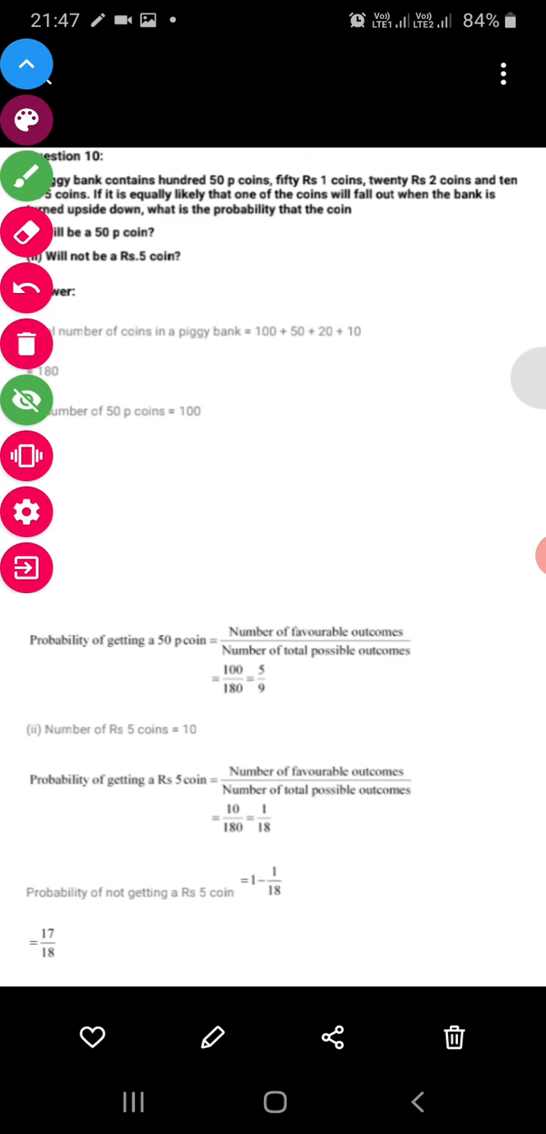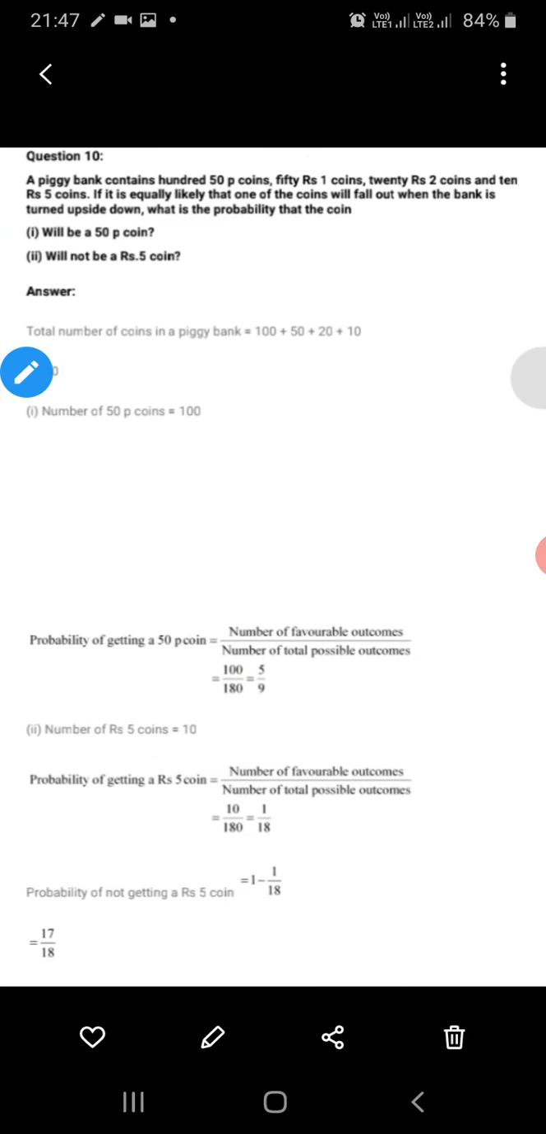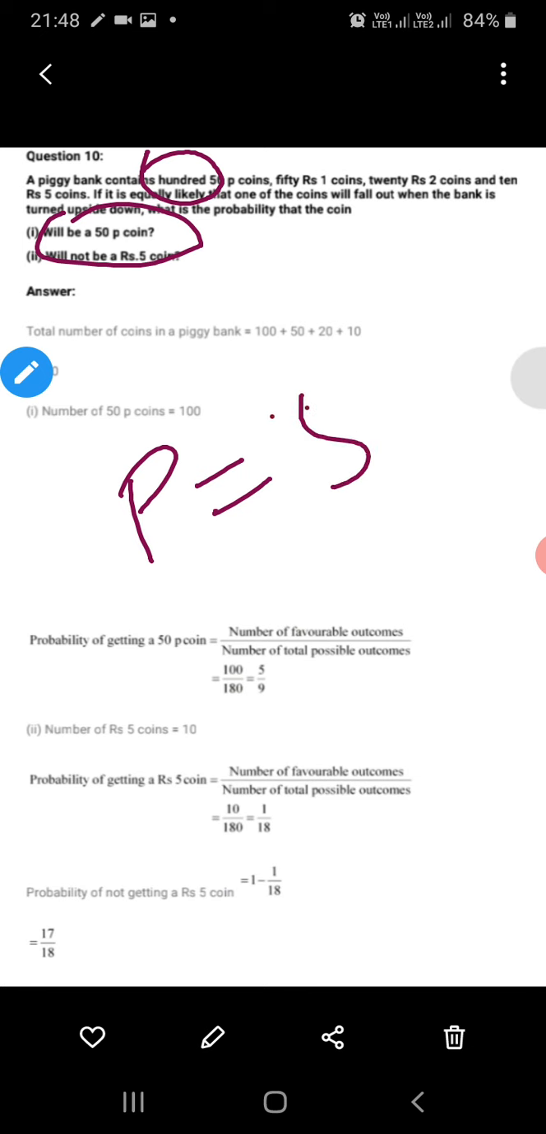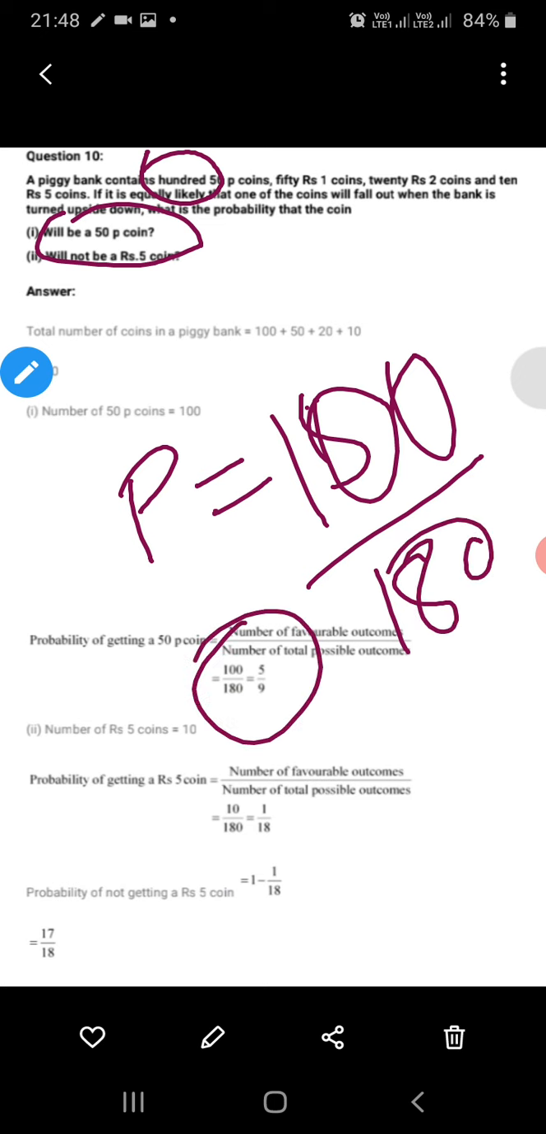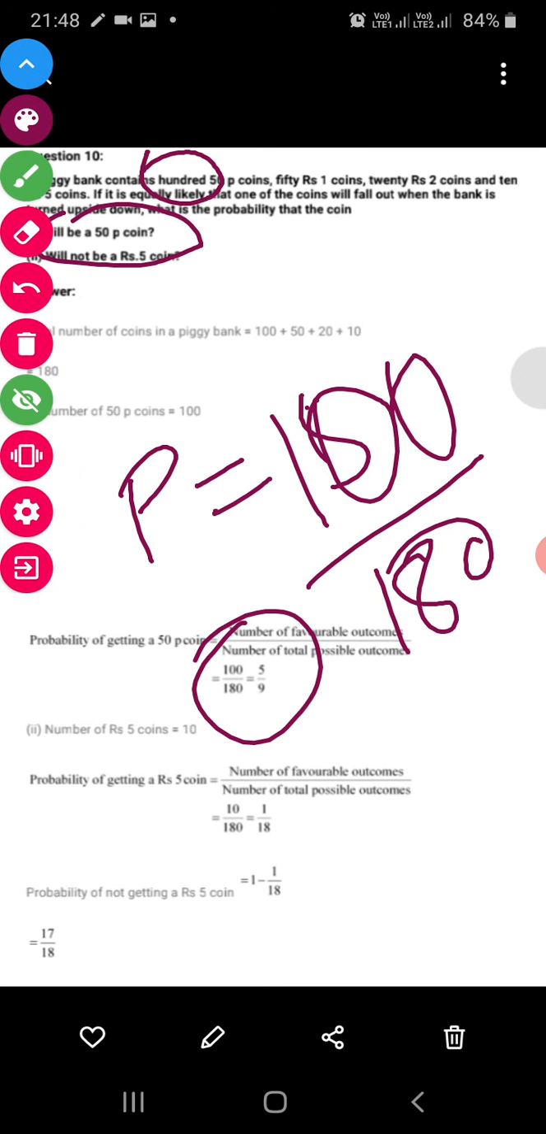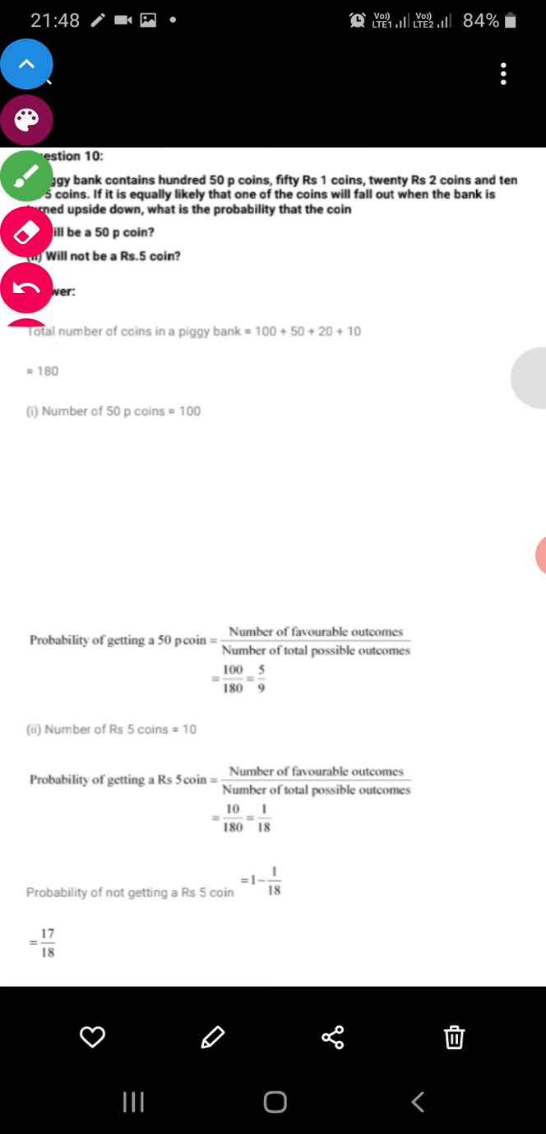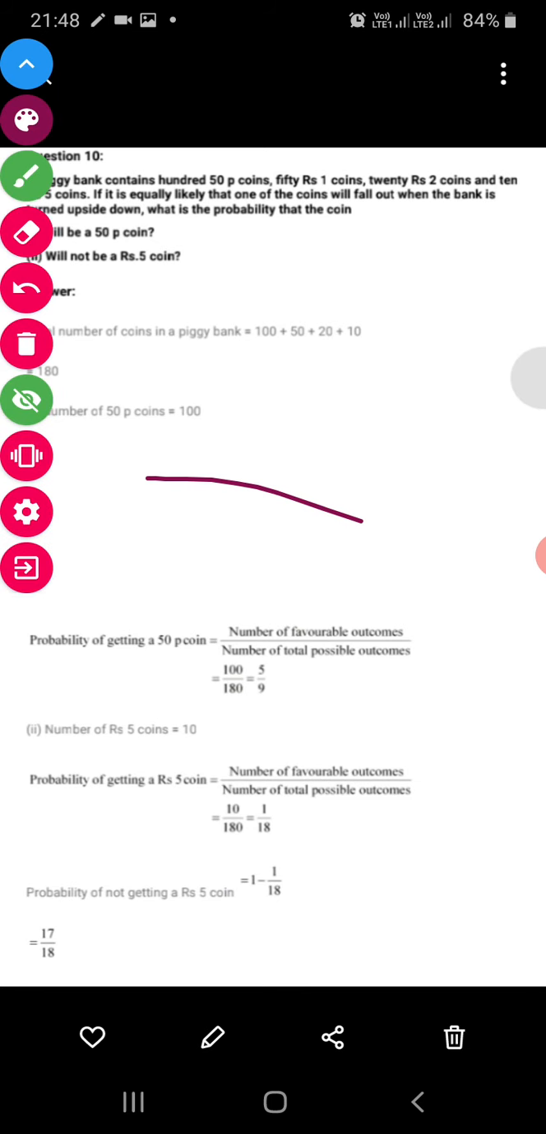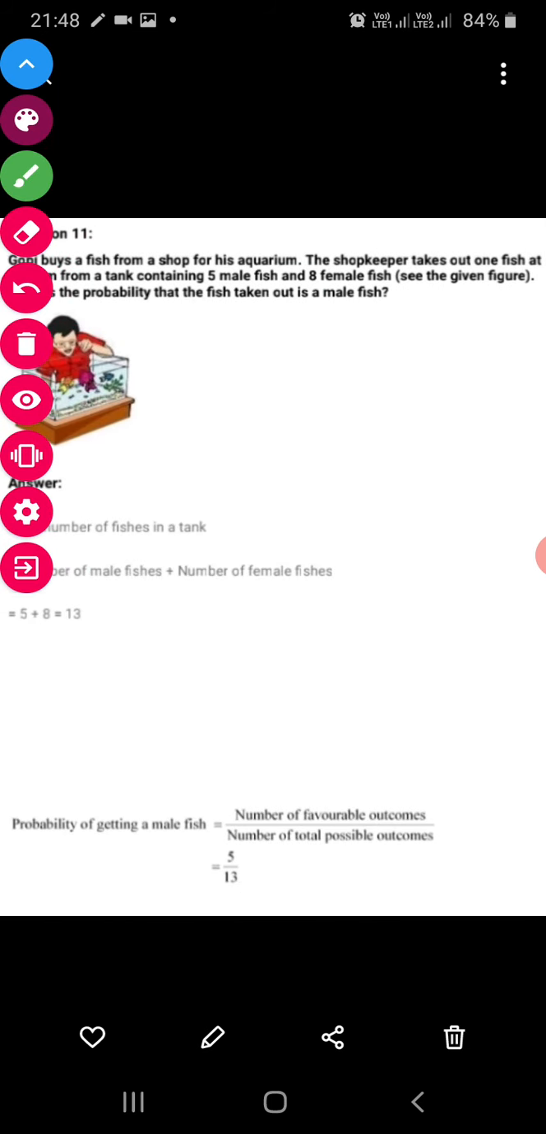First thing that we have to do is the total. After that we have to get the probability of a 50 paisa coin. So 50 paisa coins are how many? It is 100 in number. So overall, the probability will be 100 upon 180. Solve it and you will get 5 upon 9. Similarly, the other parts you can do yourself. Next. Your next question is,